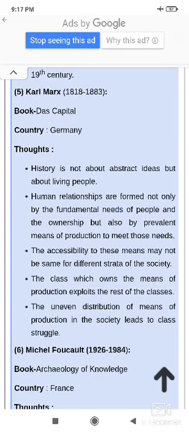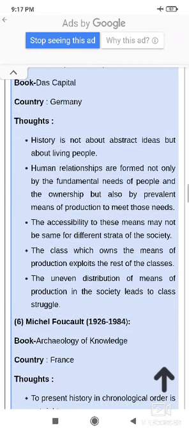So Karl Marx is talking about history, not about the abstract ideas but the living people. Then the human relationships are formed not only by the fundamental need of the people and the ownership but also by the relevant means of the production. So this is how you can write the short notes. You should read about the thinkers, western and Indian, as well as keep in mind the books of them.